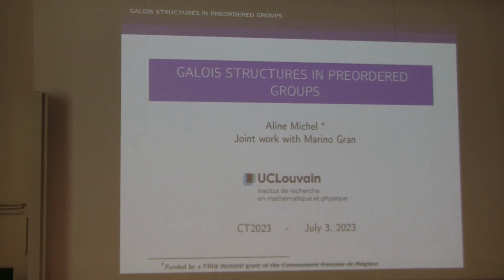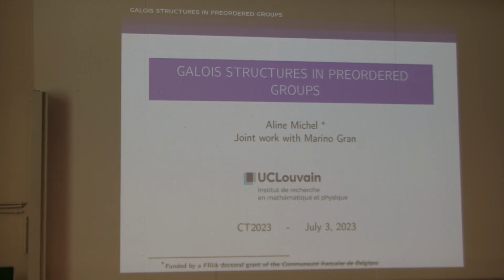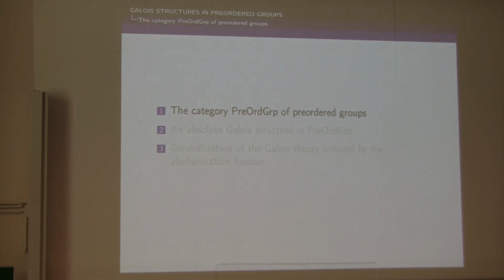The goal of my presentation is to present two different Galois structures in the category of preordered groups, and more precisely to describe trivial central normal extensions with respect to these two categorical Galois theories. This is joint work with colleagues from the Institut de Recherche en Mathématique. First of all, I will quickly recall some notions about the category of preordered groups.